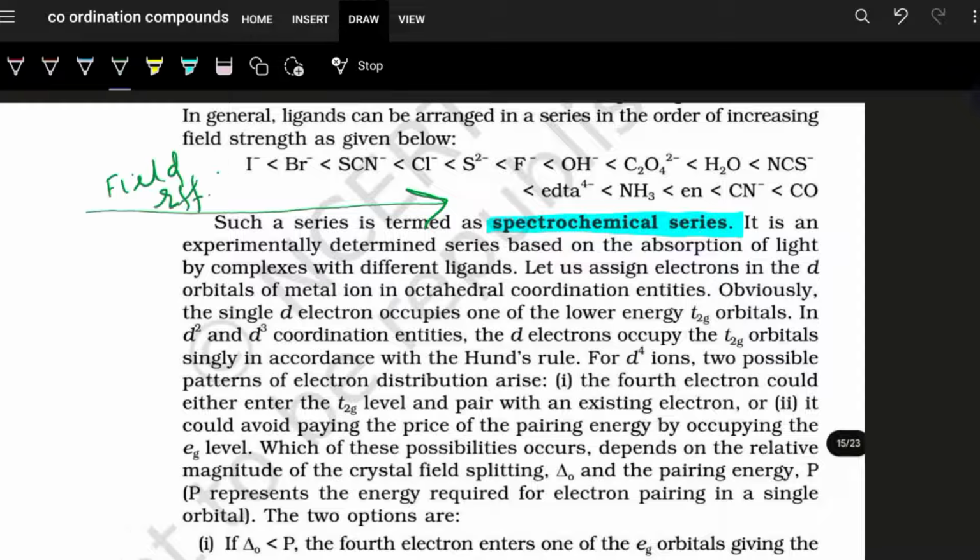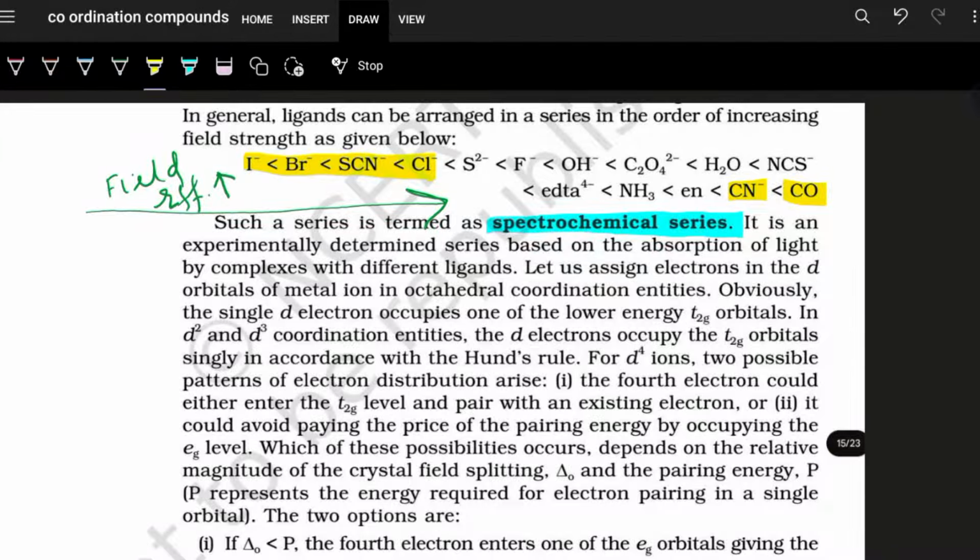Over here we can see CO is a strong field ligand, CN minus is a strong field ligand. Now at times people question which are strong field ligands and which are weak field ligands. We can see that the halides are at the extreme left, so obviously they are weak field ligands.